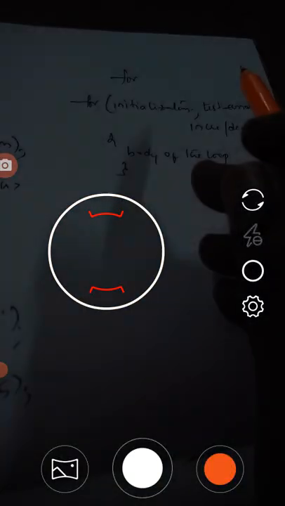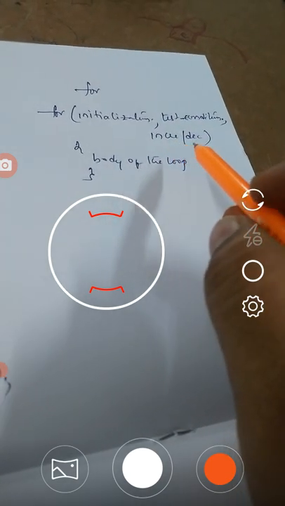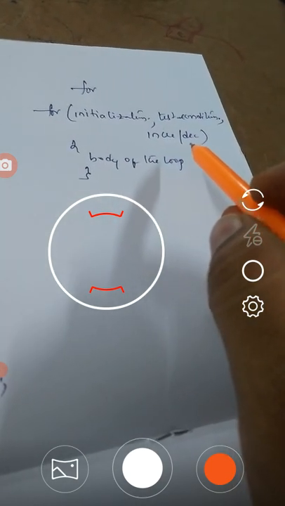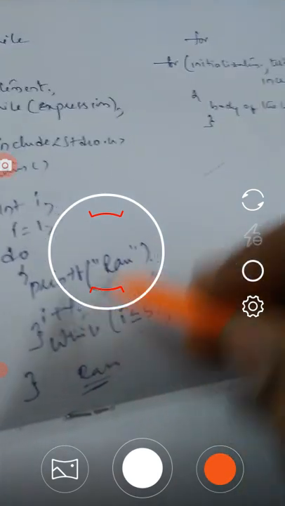The third type of iterative statement is the for statement. In this, the initialization, the test condition, and the unary operators, like increment or decrement operators, are all written together in a single statement. After that you write the body of the loop here. Let us check with our example now.